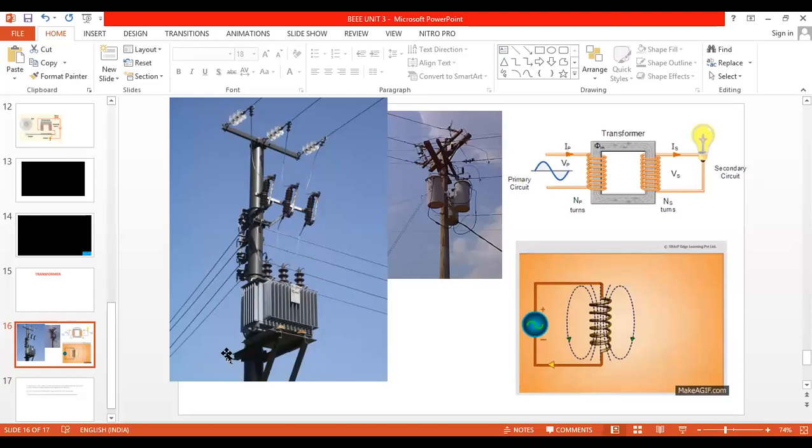Now our third unit is all about this machine. This is called the transformer. Near your colony, or if you are staying in a flat, you are having a transformer. Have you seen this machine outside practically? Yes, sir. The third unit is all about what exactly is present inside this one, how it operates, and what is the power consumed by this transformer.